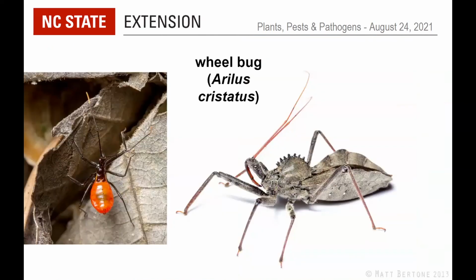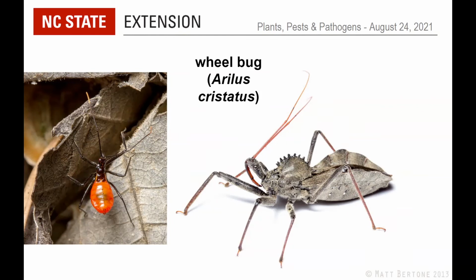And basically that's going to be in between these two stages. So the very young nymphs are bright red with black and yellow tips of the antennae. And then the adults, of course, are dull grayish with a large cog on the back. They are predators. They are our largest assassin bug, very common around. We're basically seeing the adults now because they only have one generation per year. So most of the early part of the year, they are growing. And as you saw in July, they were starting to molt to the teenage years, kind of.